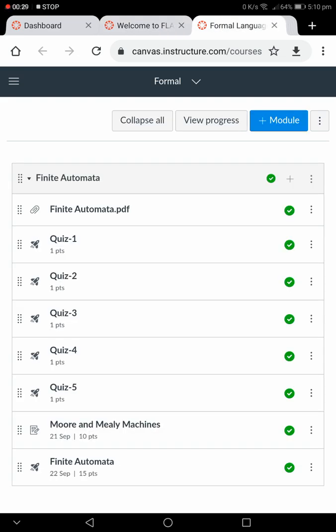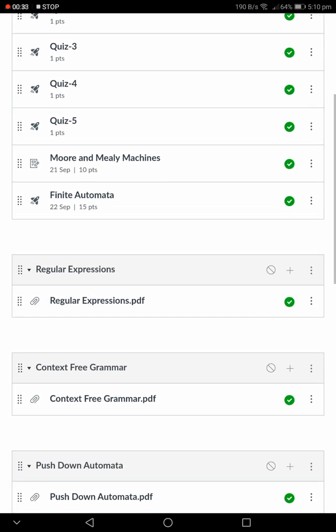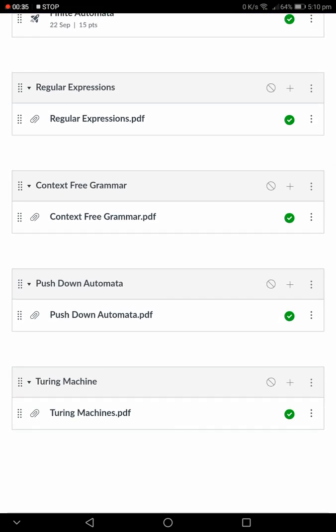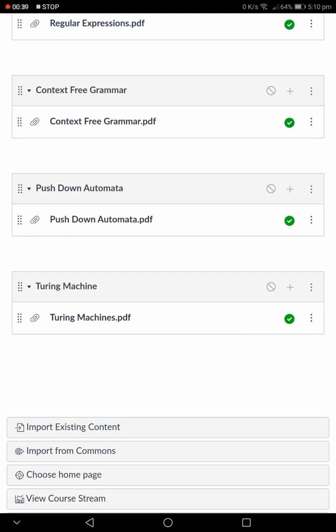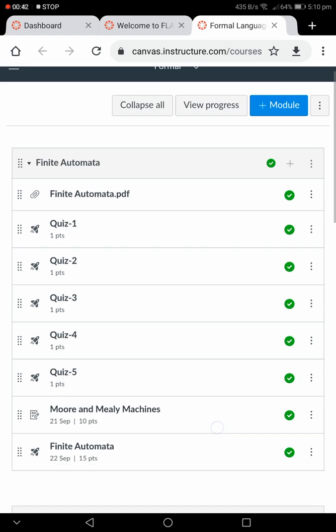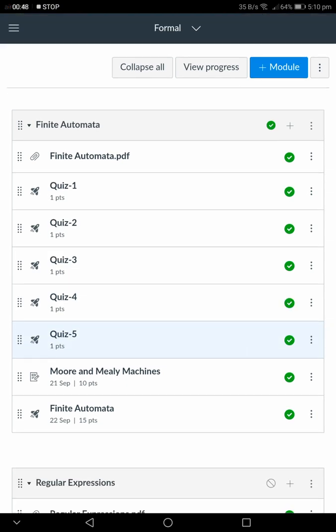Within this course, there are different modules. The first one is finite automata, the second is regular expressions, the third is context free grammar, the fourth is pushdown automata, and the fifth is the Turing machine. The first unit, finite automata, is completed. Here you can see I have posted the lecture material, finite automata.pdf.